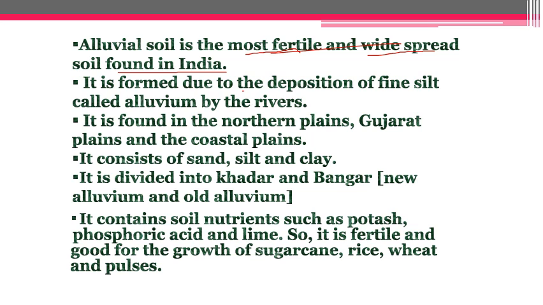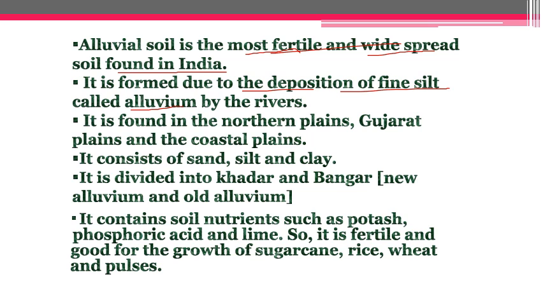It is formed due to deposition of fine silt called alluvium, which is brought down by the rivers that come from the mountains. When the river originates from the mountain, it brings lots of sediments and deposits them on the plain areas. Since it deposits them on the plain areas, these fine sediments brought down by the river are termed as alluvial soil.